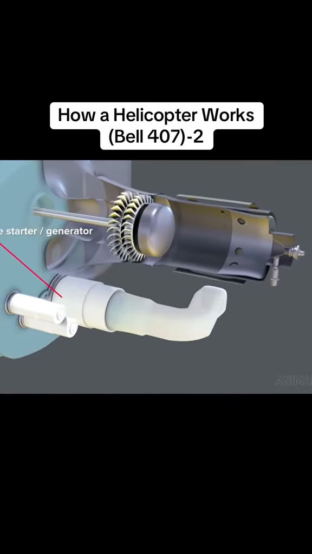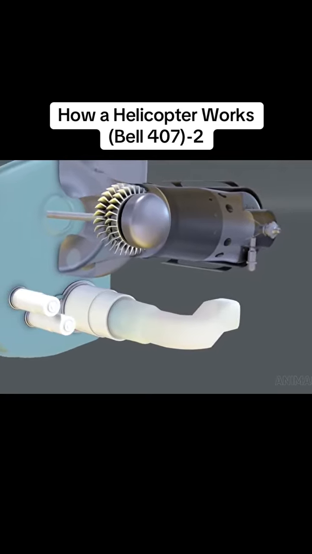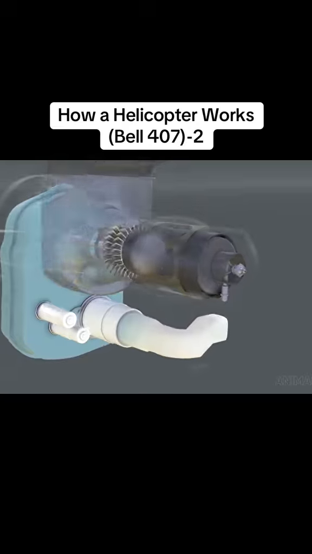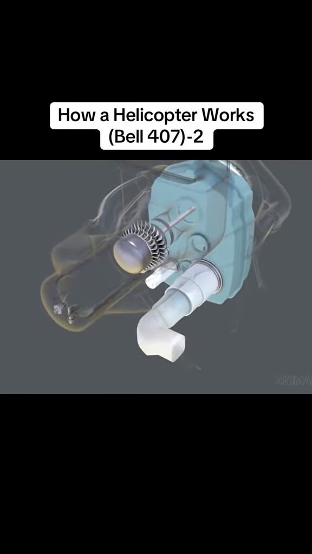The engine starter at the gearbox gets everything rotating. The starter also works as the electric generator when the aircraft is running. It has its own cooling air intake in the side of the cowling.